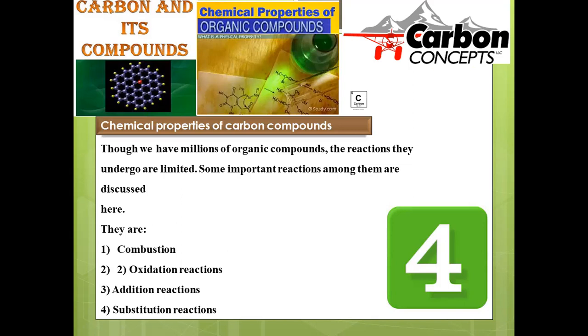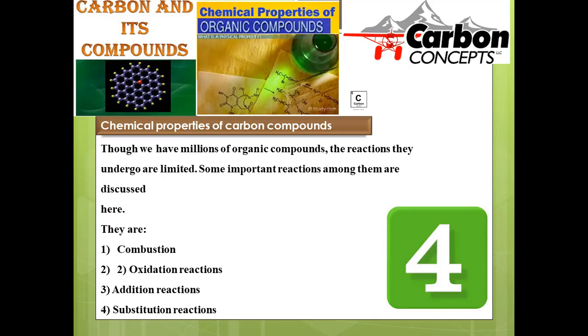The second is the oxidation reaction, where the compound of carbon is treated with an oxidizing agent, a strong oxidizing agent like potassium dichromate or potassium permanganate, or else mild oxidizing agents like nitric acid. In that manner also, oxidation reactions are possible. Consequently, those get oxidized and the oxidized product is obtained. Addition of oxygen or removal of electrons is said to be an oxidation reaction.